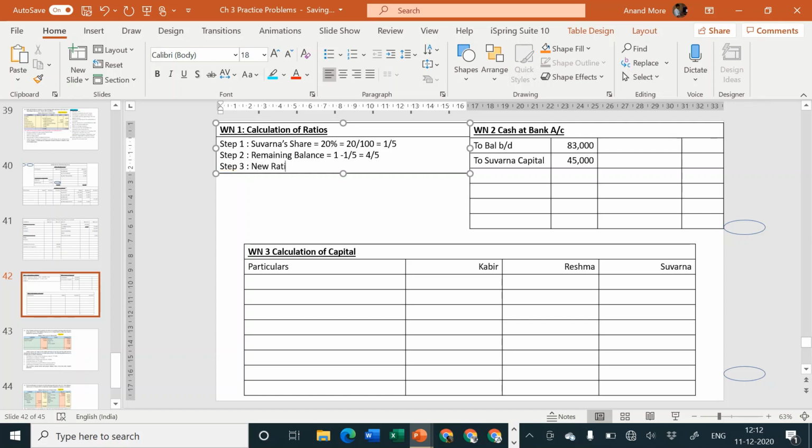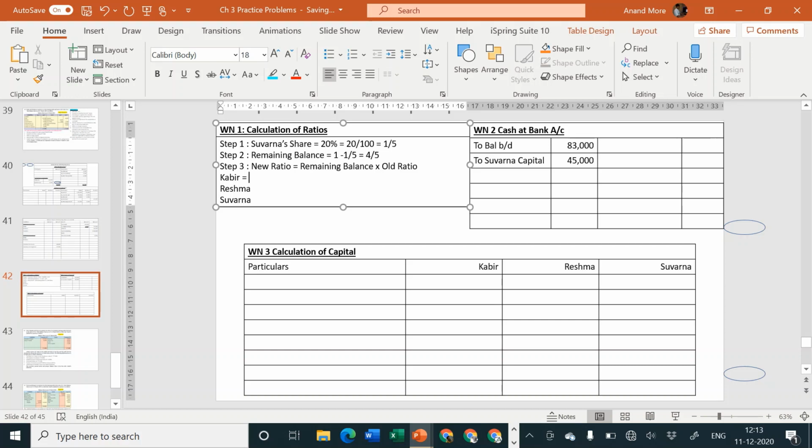New ratio is equal to remaining balance into old ratio, and then there is Kabir, Reshma and Suvarna.